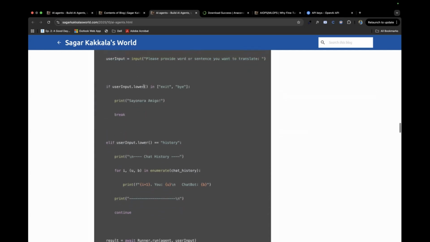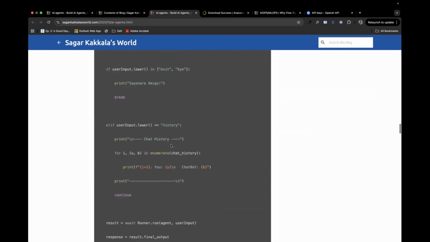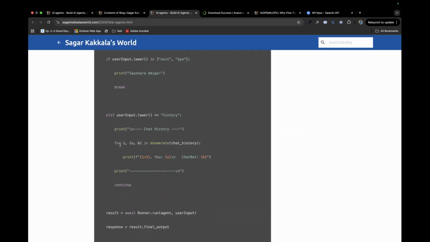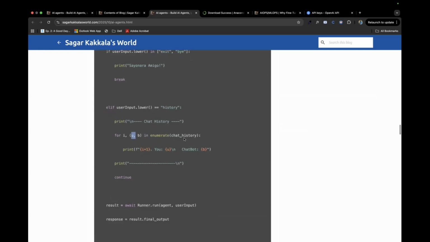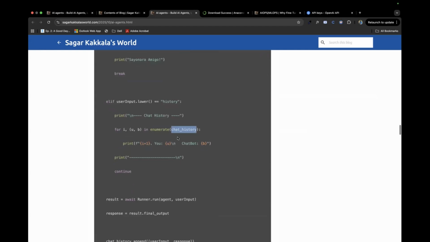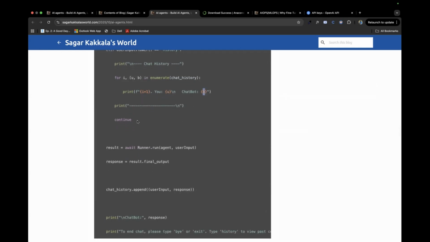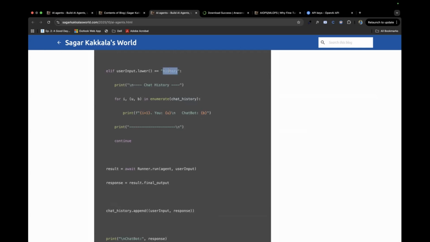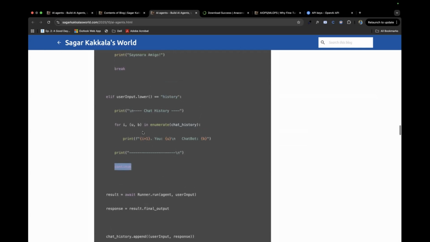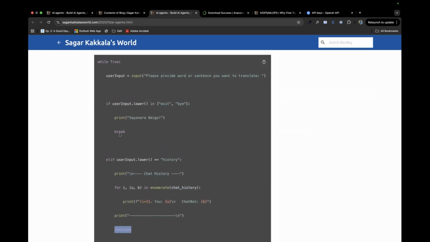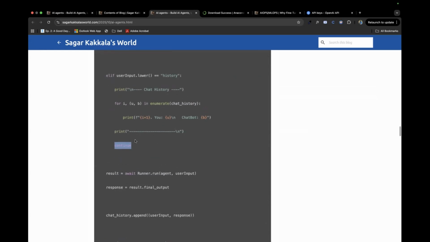And if the user input is history, we'll see it in practical as well. What I'm doing is, in a loop where we had our response and ChatGPT response, we are enumerating it in chat history. It's more like storing it in a variable. So your answer plus ChatGPT answer would be printed on every new line. And even if history is entered, you're continuing the bot, we are not breaking the loop. Only if exit or bye is entered, the agent would break. And if not, it will continue.